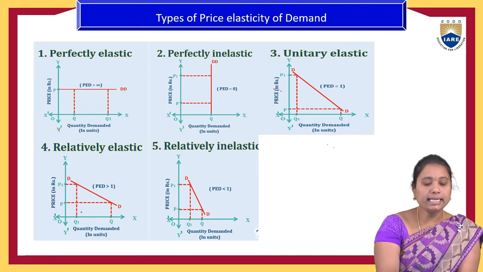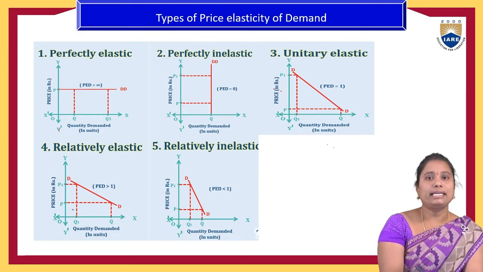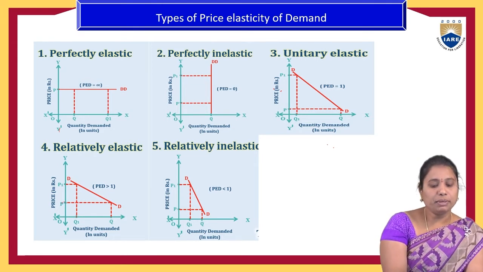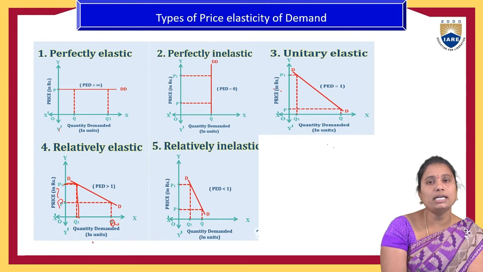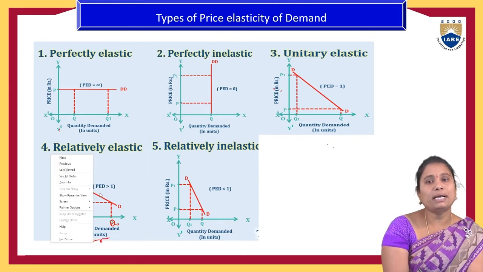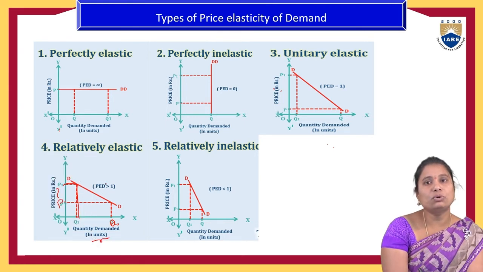Then relatively elastic demand. Here people purchasing quantity Q at the given price P see a change in P to P1 lead to a larger change in Q to Q1. If we observe, the distance between P and P1 is less than the distance between Q and Q1, which means the price elasticity of demand is greater than 1.